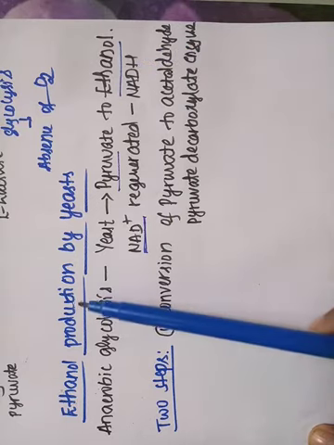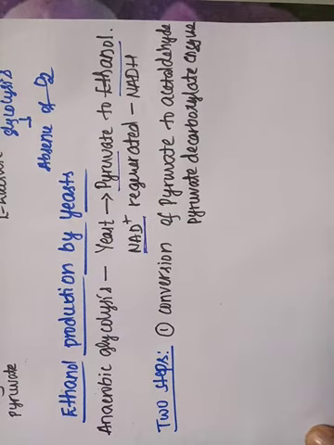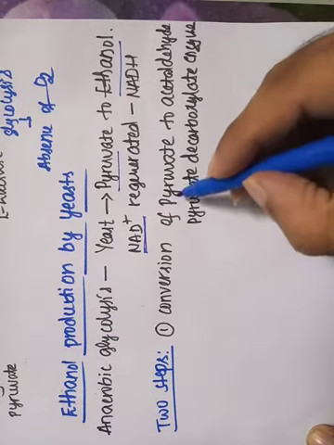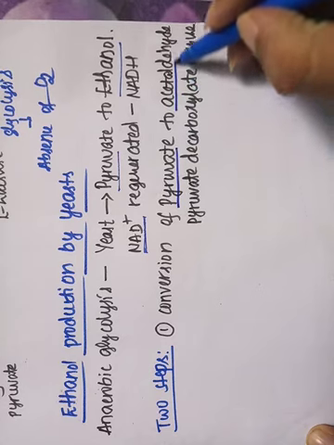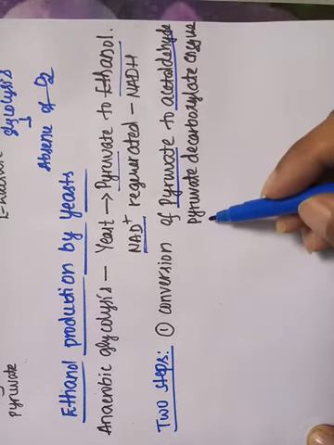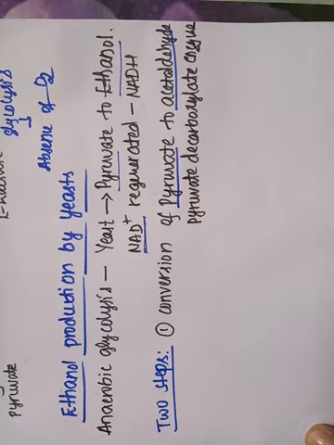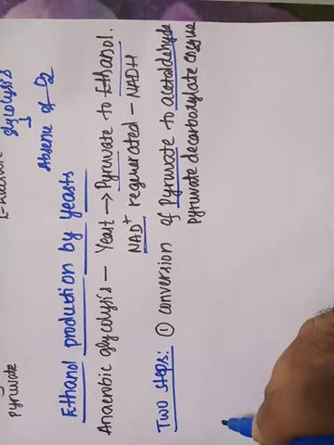The production of ethanol by yeast takes place in two steps. In step 1, the pyruvate is converted into acetaldehyde in the presence of an enzyme called pyruvate decarboxylase.